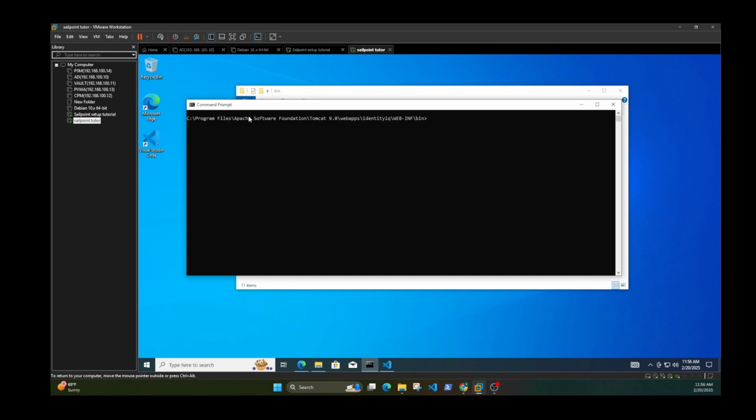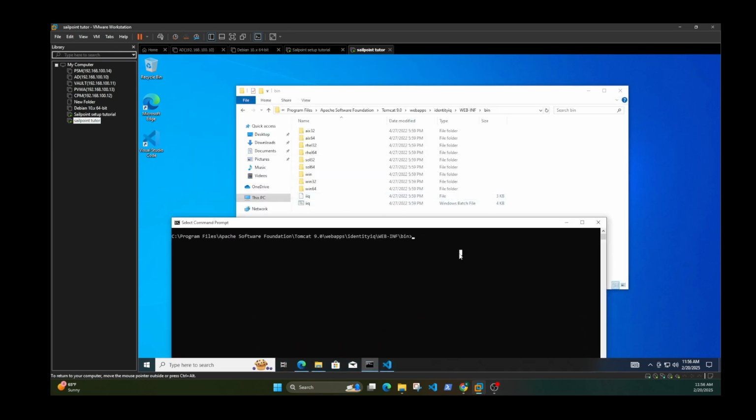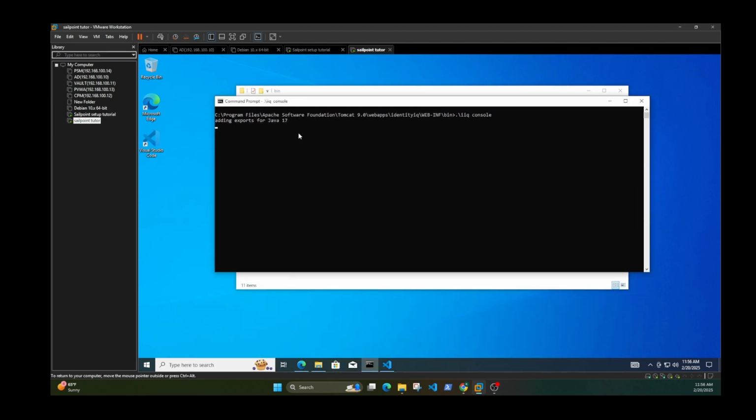And then to run that IIQ console file, you're going to do this: IIQ console, and it should successfully run.